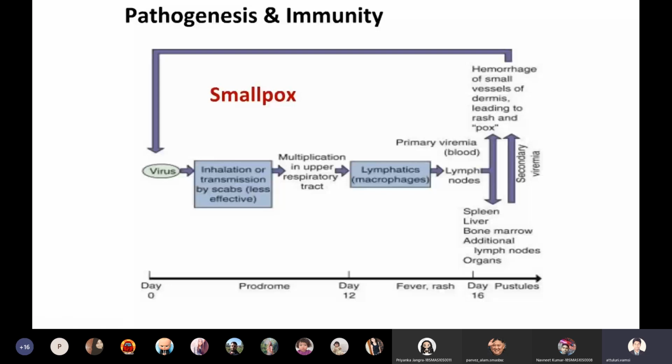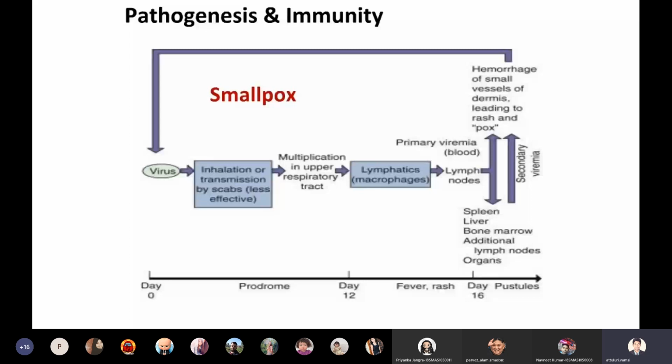If the blood vessels are damaged, blood will leak. That is where we see the red spots on the skin. These red spots are due to damaged blood vessels. The damaged blood vessels release blood under the skin, and we can see the characteristic bubble-like patches and nodules on the skin, which is smallpox infection, right? So this is the complete pathogenesis of smallpox.